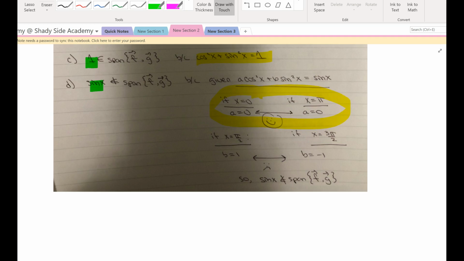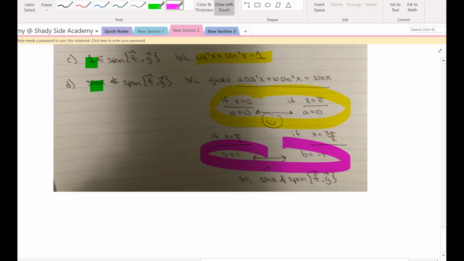But then I noticed that, because of the trig functions, my choice of x was playing to the fact that the sines would zero out. But if I tried x equals pi over 2 and x equals 3 pi over 2, I did in fact get a contradiction right here. So sine x is not in the span of f and g.